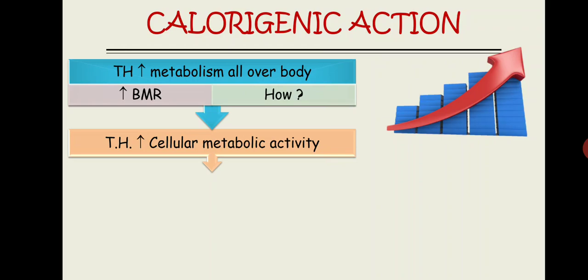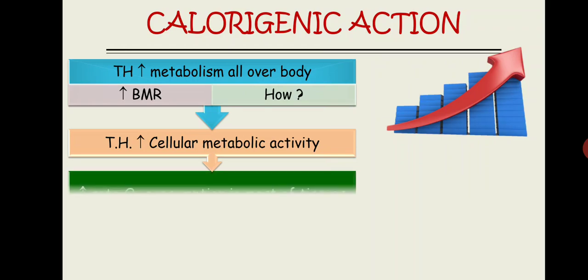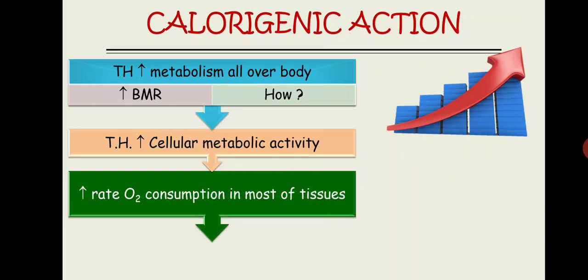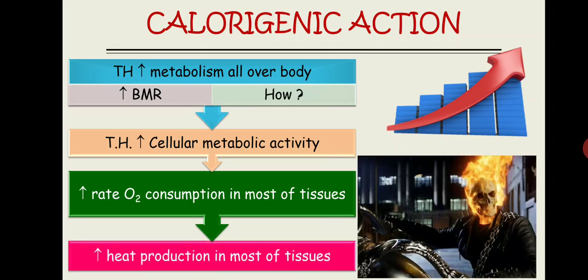If you have no pen and paper, then write it down. Thyroid hormone will increase the cellular metabolic activity of all the cells in our body except brain, testis, uterus, lymph node, spleen, and anterior pituitary. By increasing cellular metabolic activity, it increases the rate of oxygen consumption in most of the tissues. So basically thyroid hormone is going to increase heat production in most of the tissues.